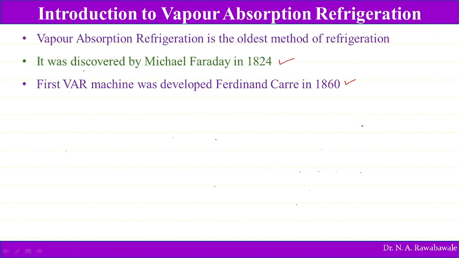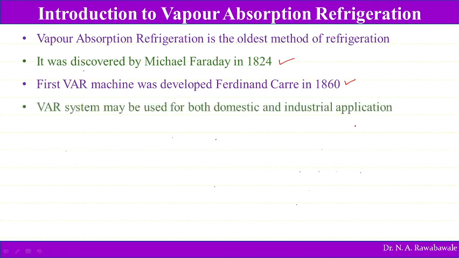Michael Faraday, while doing certain experiments, found that the principle of vapor absorption can produce the refrigerating effect, and that logic was used by Ferdinand Carre to develop the machine working on the vapor absorption refrigeration system. Michael Faraday just gave the concept, whereas Ferdinand Carre implemented this concept for producing a refrigeration system using the vapor absorption method.